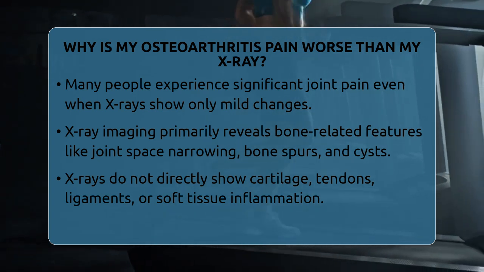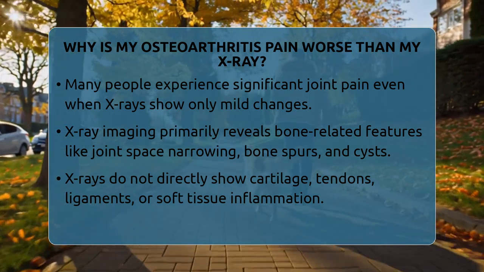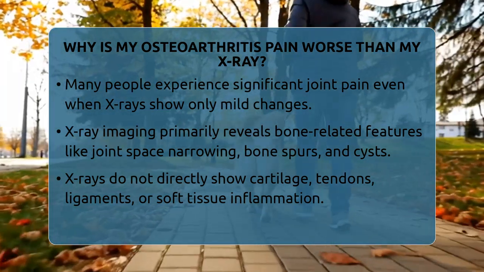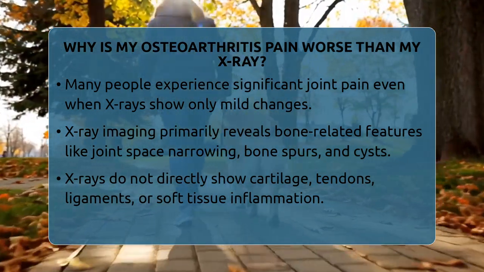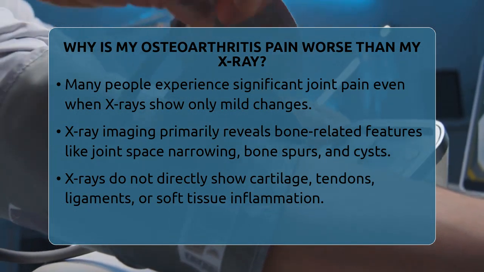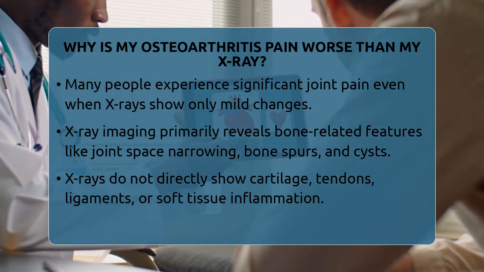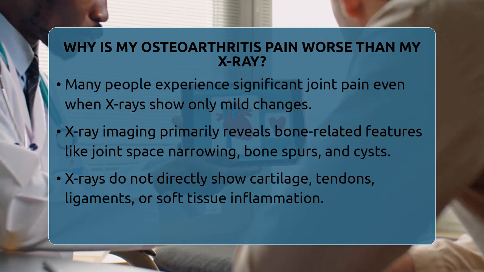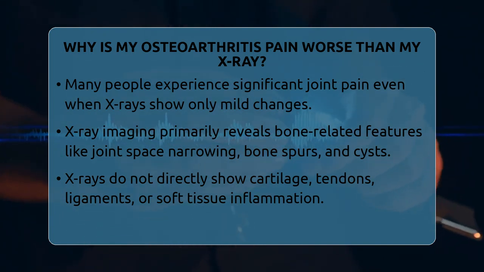X-ray imaging is the most common way doctors look at osteoarthritis. It shows changes in the bones around your joint, like joint space narrowing, which means cartilage is wearing down. It can also show bone spurs called osteophytes, areas of increased bone density called subchondral sclerosis, and small cysts called subchondral cysts. But remember, X-rays do not show cartilage directly. They only show the space between bones, which gets smaller as cartilage wears away.